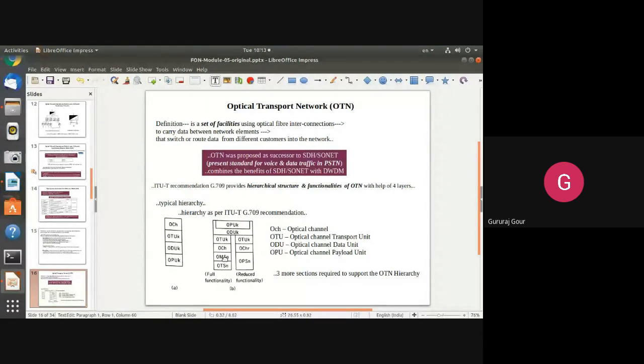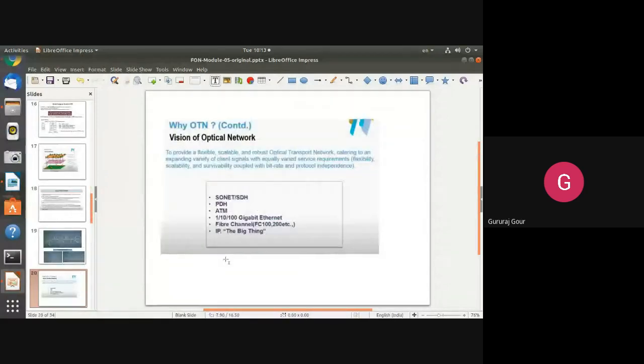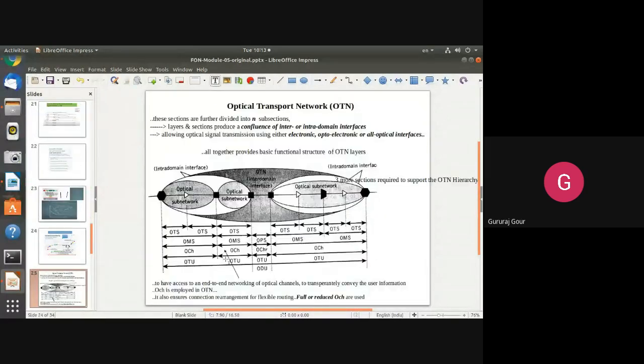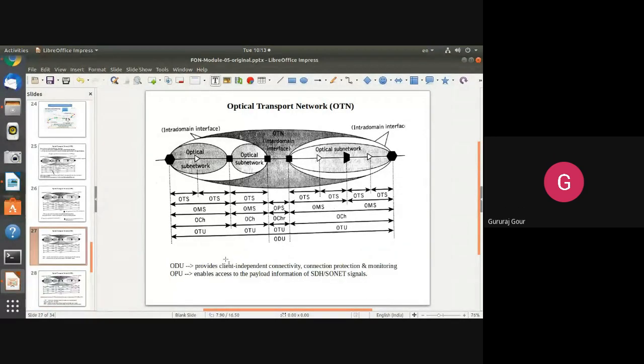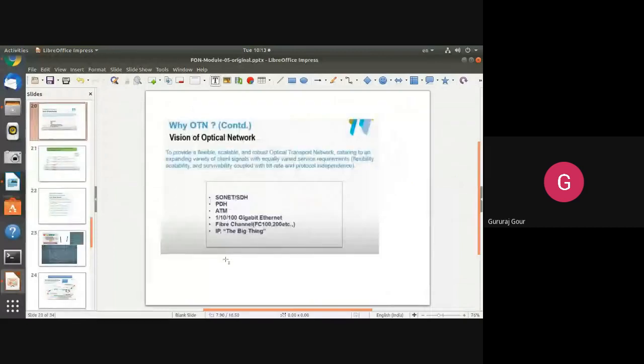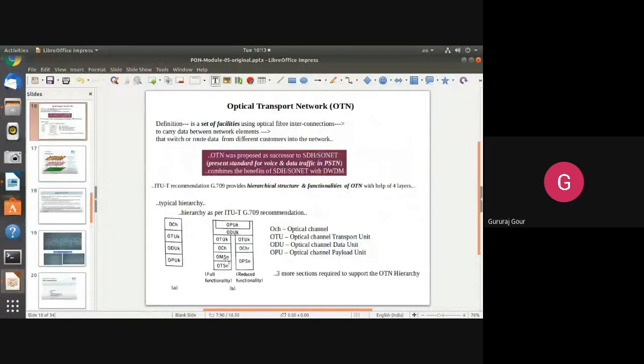OMS indicates optical multiplex section, and this is OTS.